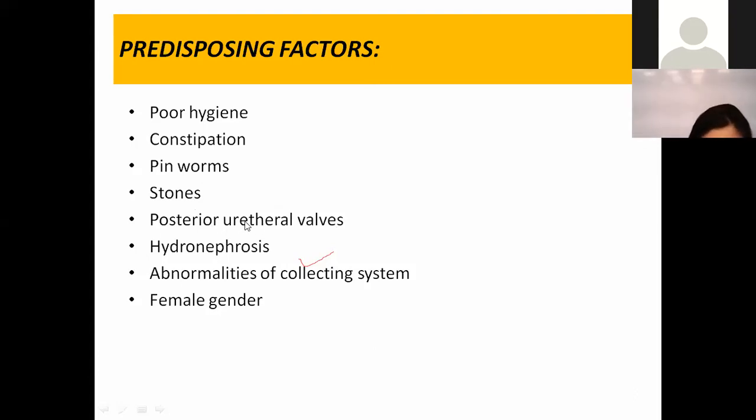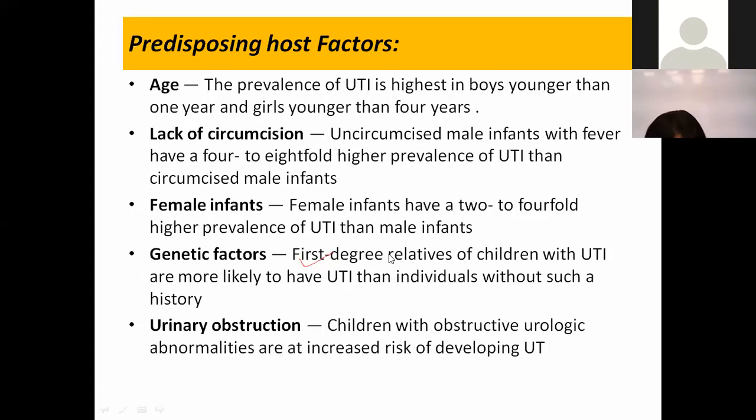...which causes hydrostasis or urinary stasis, which can cause urinary tract infection. Similarly, hydronephrosis means abnormally dilated pyramids, and pyelitis of the kidneys can cause stasis of urine, which can again cause urinary tract infection. Similarly, abnormality of the kidney system and female gender: after 1 year of age till school age, female gender is more prone to develop urinary tract infection.